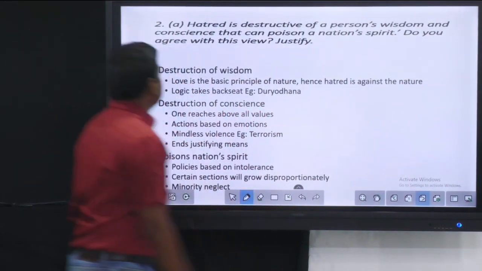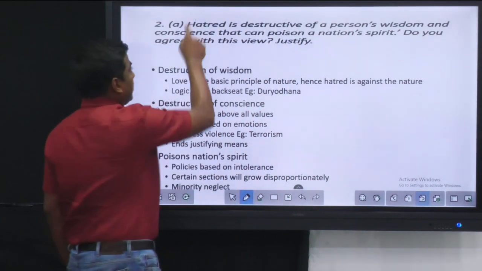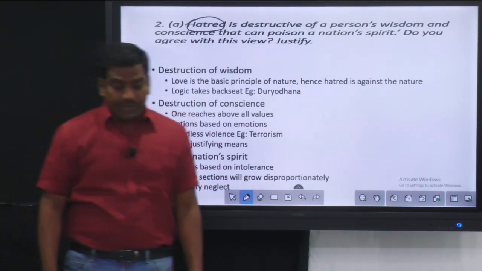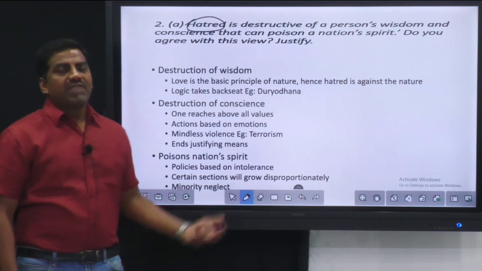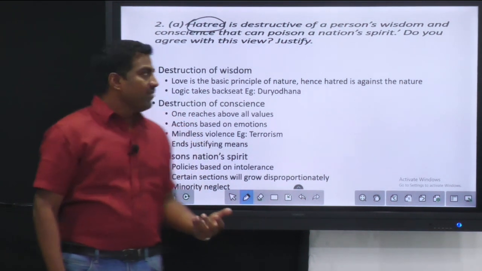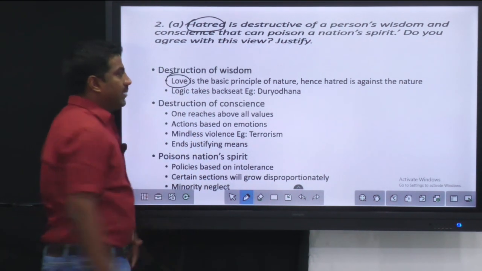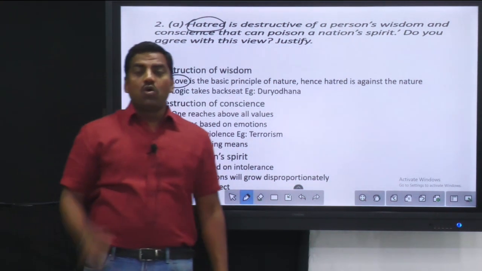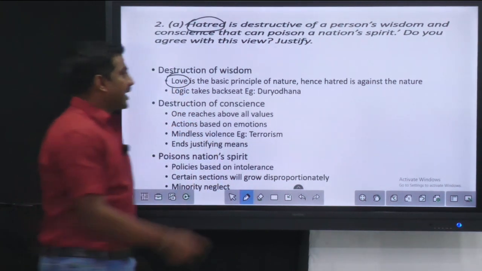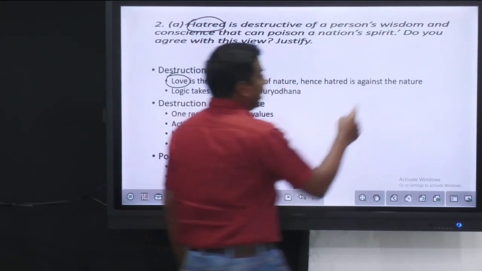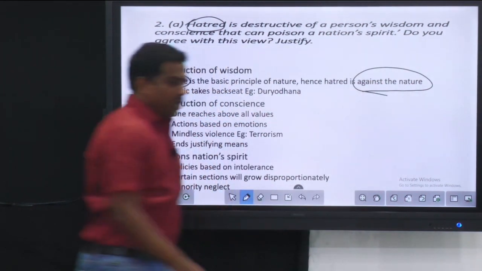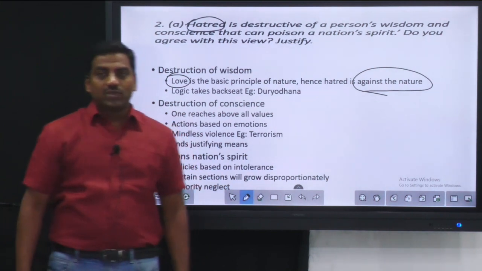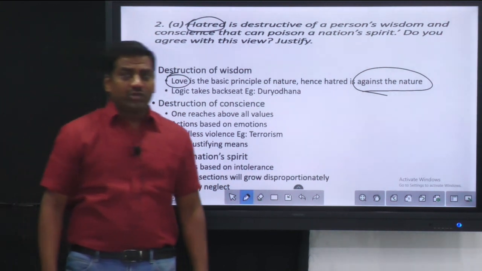Next question is about hatred. Hatred is a negative attitude, a negative value. It is not given priority anywhere, because love is the basic principle of nature, and whatever is against love will go against nature. That is why hatred is a negative attribute, and it is against nature, because all the religions are built upon love and affection. So that is why hatred is a negative attitude. That is what we have to tell.